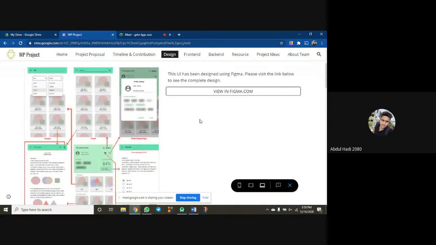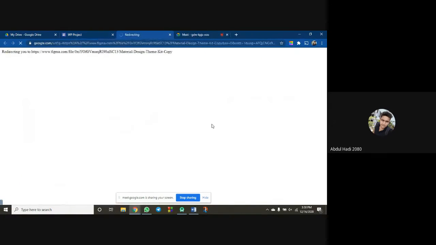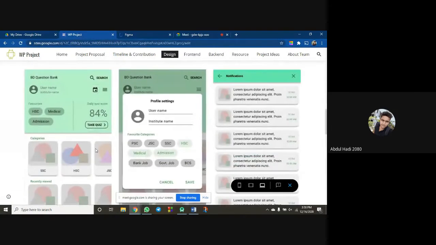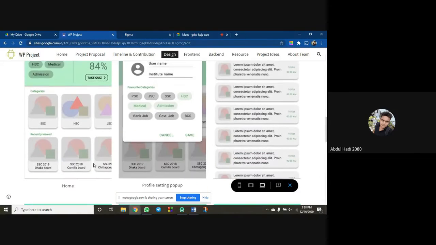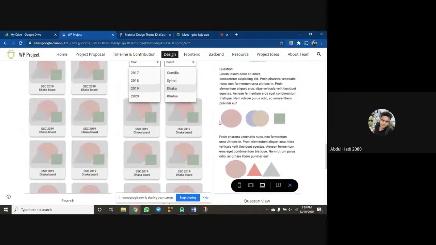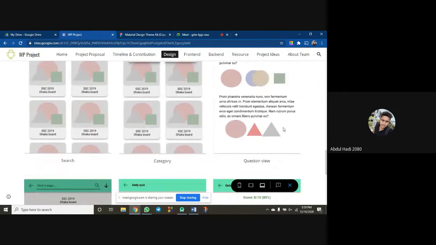UI UX design. So here we completed our design with Figma. So here are our main designs. The front page design is this: SSC, JSC questions, SSC all board questions. Then secondly, we can set our profile like username, institute name, and so on. We get notifications from our app, and we can search our questions by year and board.